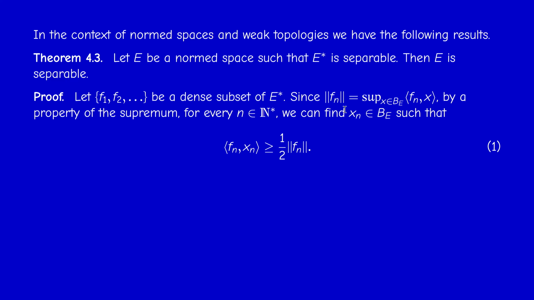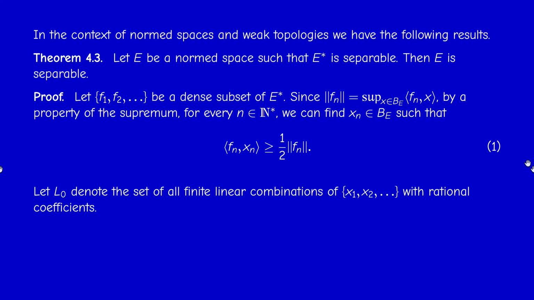Therefore, if you take epsilon to be the norm of Fn over 2, then you will find an element Xn in the ball such that Fn of Xn is bigger or equal than 1/2 times the norm of Fn. Okay, so we take epsilon. We already used this characterization several times. So you take epsilon equal to the norm of Fn over 2. Therefore we have this inequality, which I refer to as inequality 1.